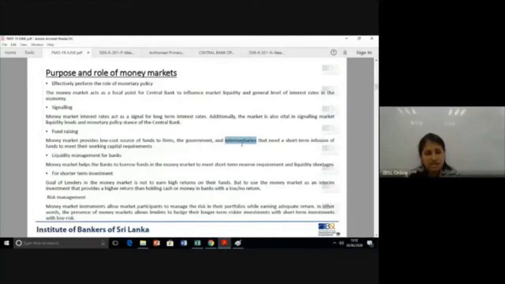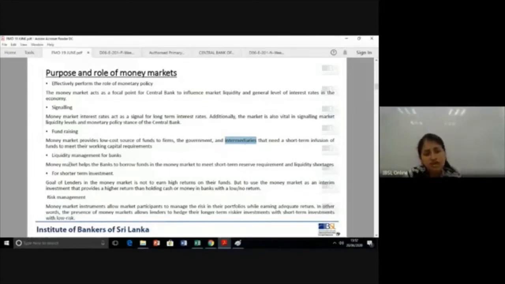Another role that money markets play is liquidity management for banks. Banks can always use this market to raise funds to meet their SRR, urgent liquidity needs, and urgent maturity mismatches that they have.